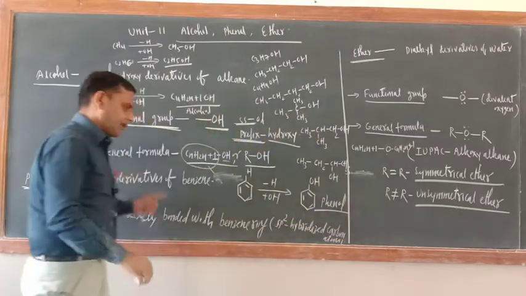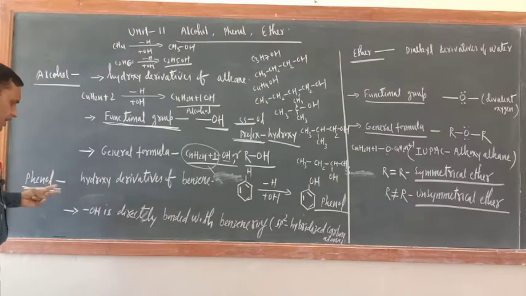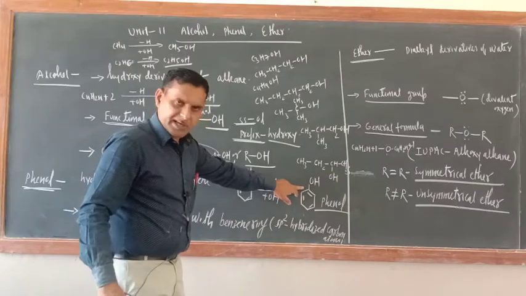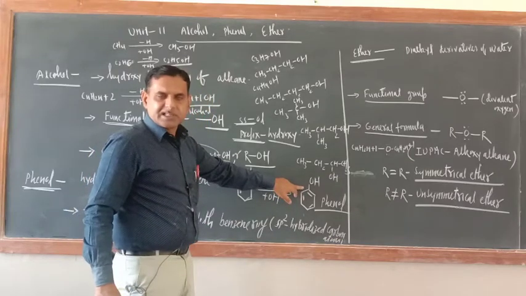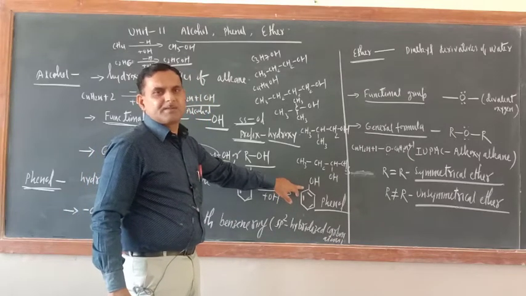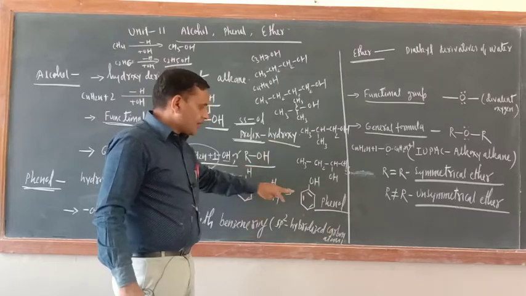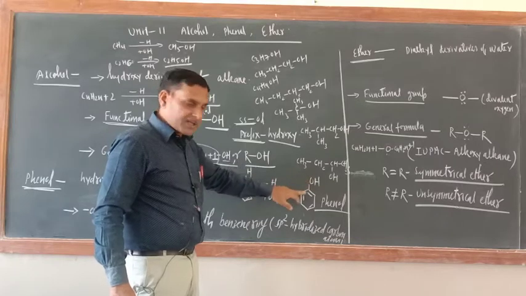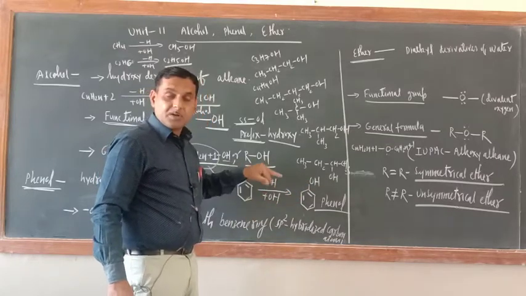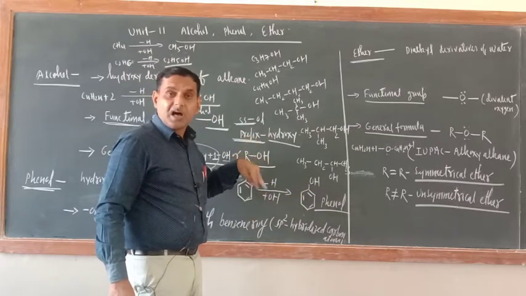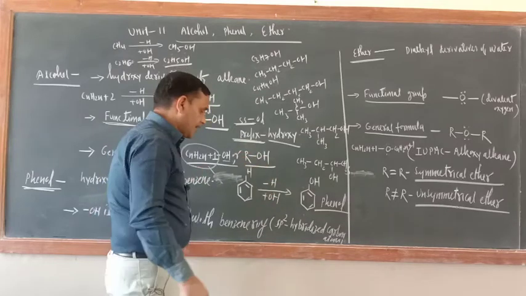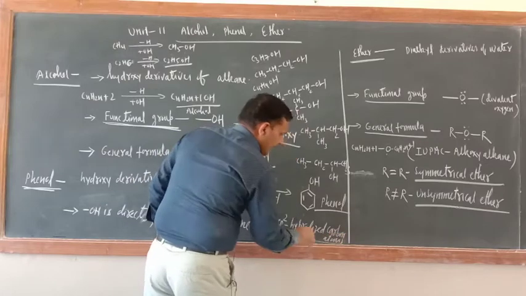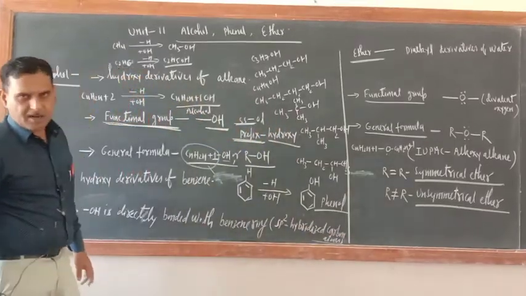So in phenol, what is the important thing? Number one thing is OH is directly bonded with the benzene ring, just like Cl was directly bonded with the benzene ring. Moreover, this OH is bonded with an sp2 hybridized carbon atom, because all carbon atoms of the benzene ring are sp2 hybridized.